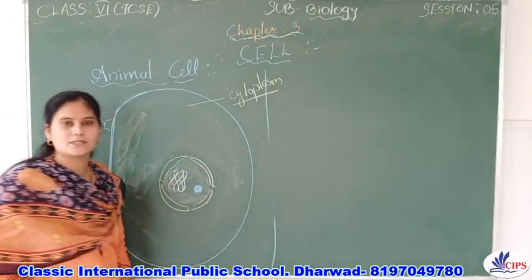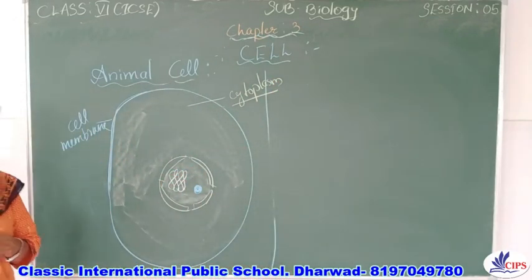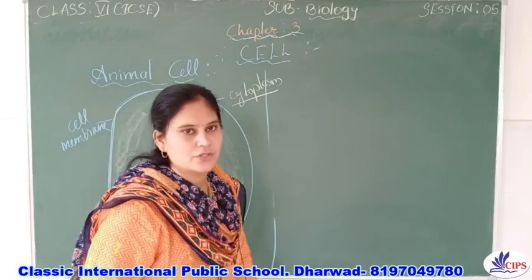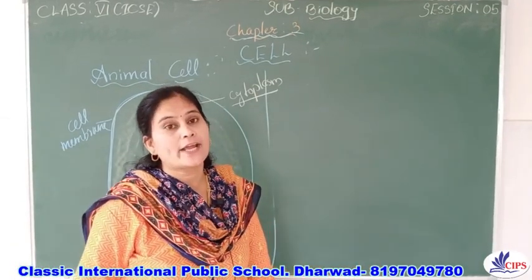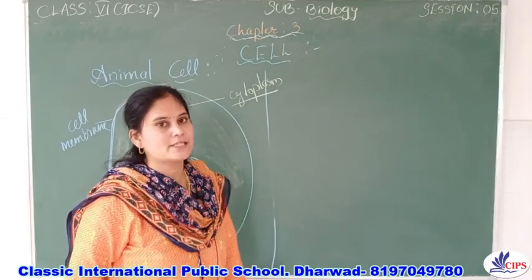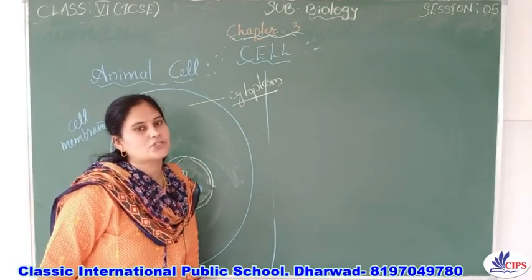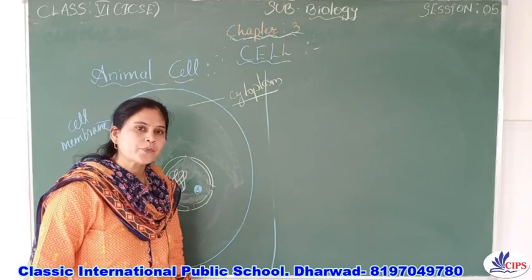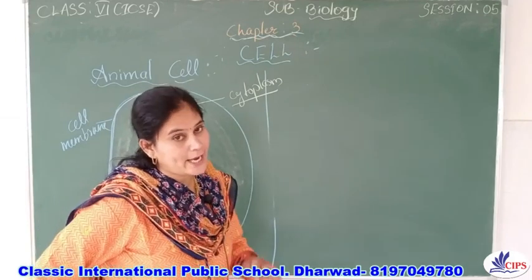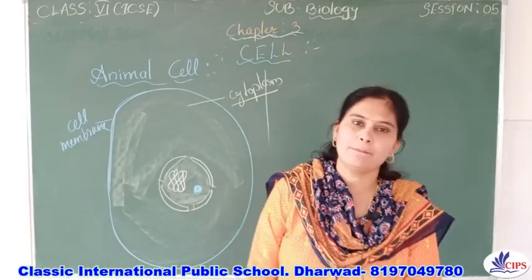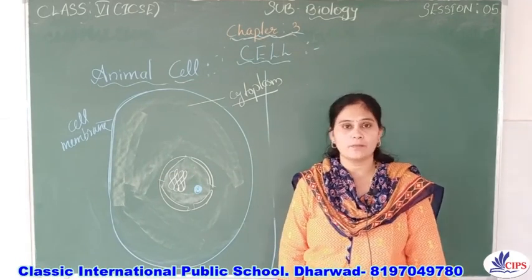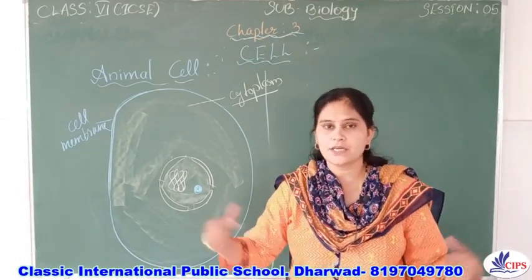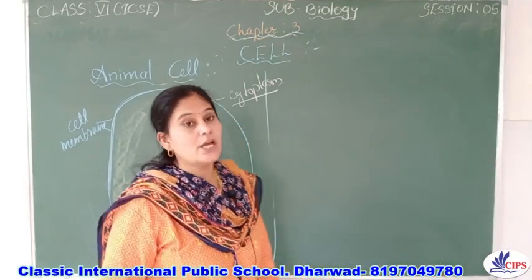In the cytoplasm we find living structures which are called cell organelles, right? For example, endoplasmic reticulum, Golgi bodies, lysosome, ribosome, right? All these are the cell organelles.